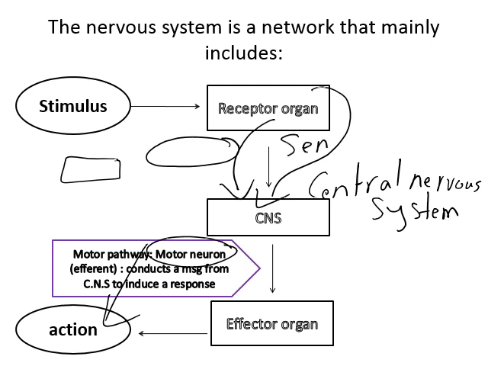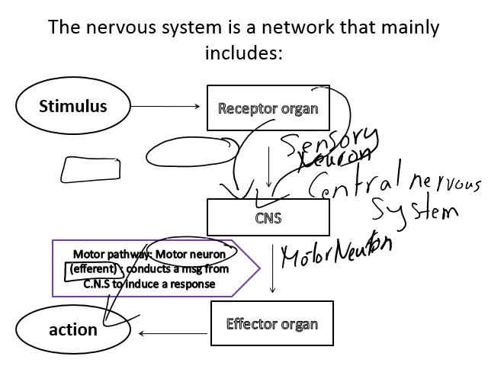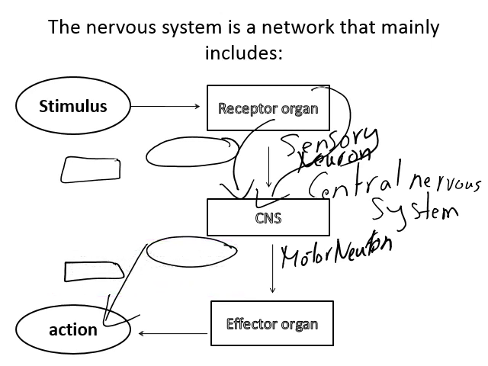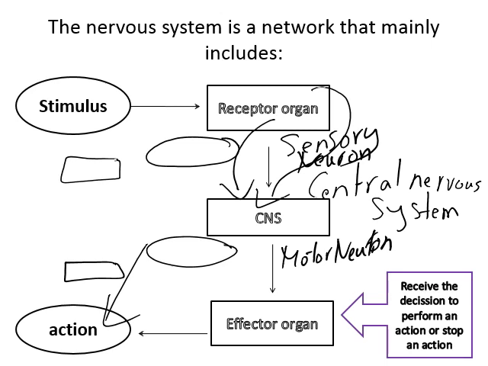So in the middle here we have the sensory neuron, and here in the middle we have something called the motor neuron. The motor neuron conducts a message from the central nervous system to induce a response toward the effector organ, which has to induce the response or the action. This is by the help of the motor neuron, which is called efferent. So the sensory neuron is between the receptor and the central nervous system. Between the central nervous system and the effector, we have a motor neuron, which is called efferent neuron. And finally, the effector organ receives the decision to perform an action or to stop an action.